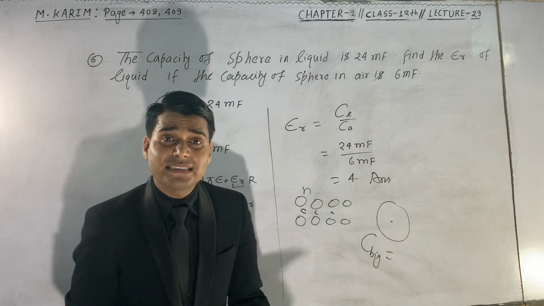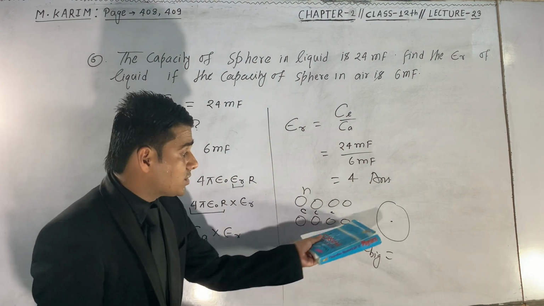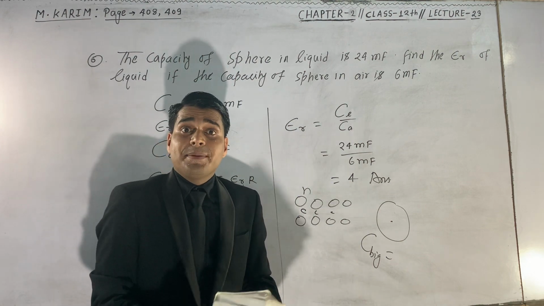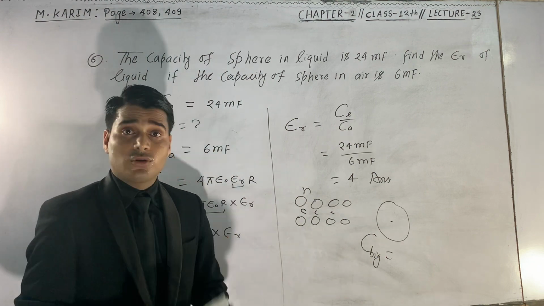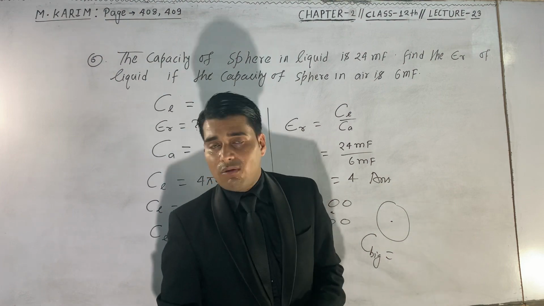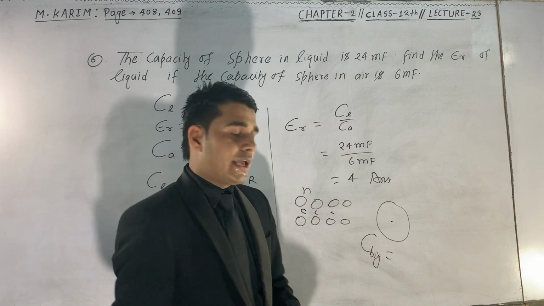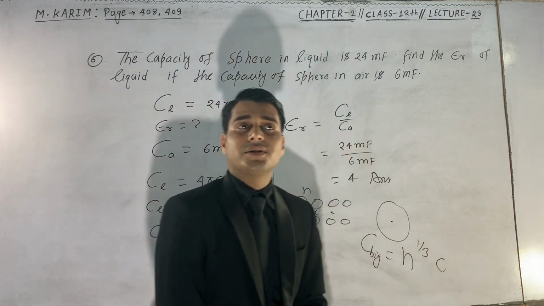In the previous class, in question number 1, I have taught you this question very expansively. So here we can only write the answer for this. The capacitance of this big sphere is n to the power 1 upon 3 into C. What is this n?